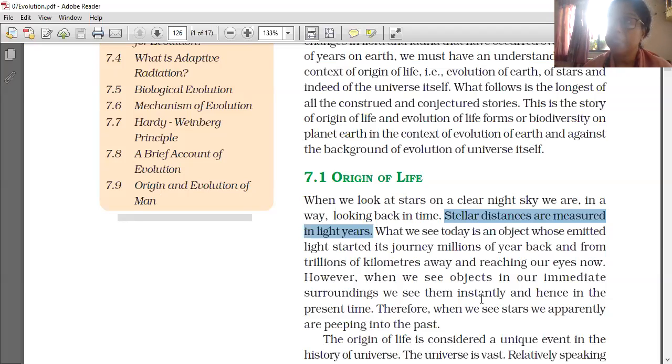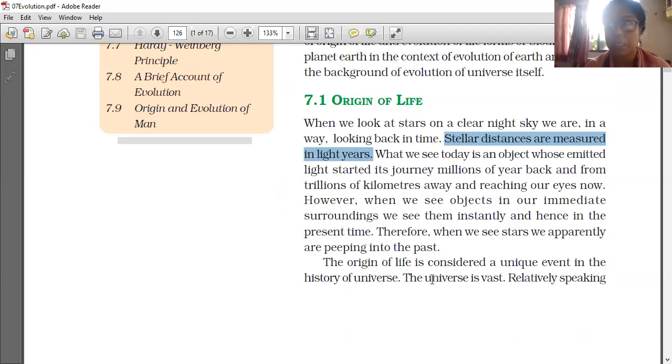But when we see our neighboring things, we see them instantly, and hence in the present time. Stellar bodies, however, we see as they were millions of years back. Therefore, when we see stars, we are apparently peeping into the past. All the stars are showing us the past, millions of years past.